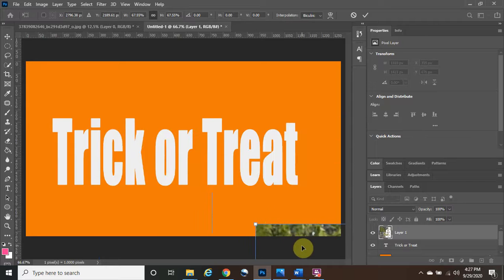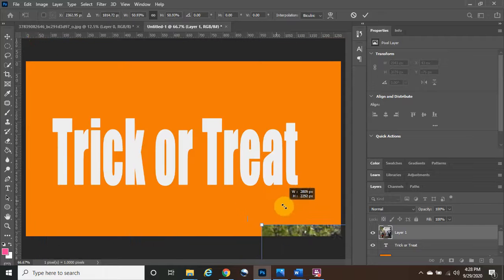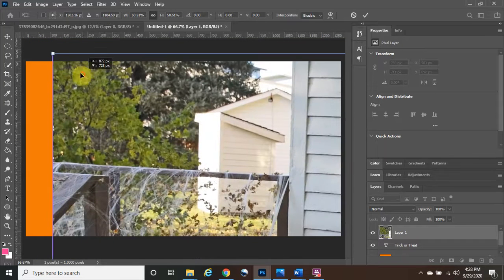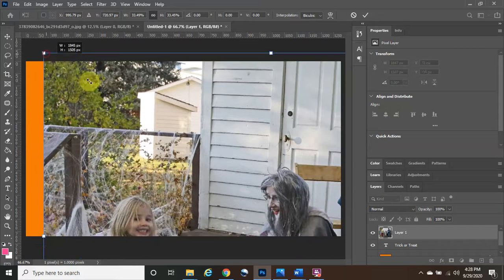And now I'm going to come down here. I'm going to left click, hold, and drag it up here. I'm going to drag it down just like so. And then drag it back up. And now I'm going to size it down. Double arrows, size it down until we get to the right size. Okay, so almost there.